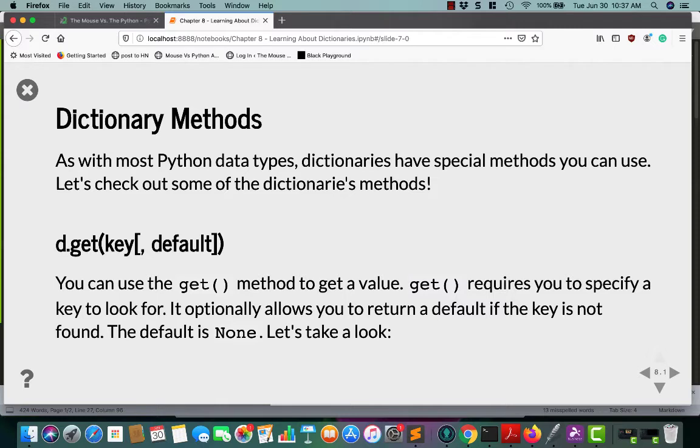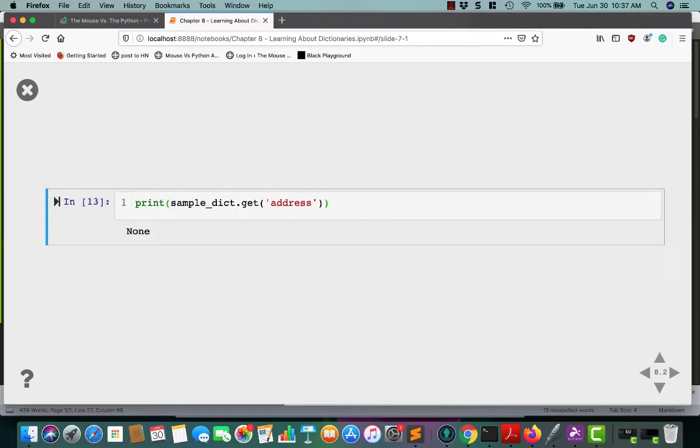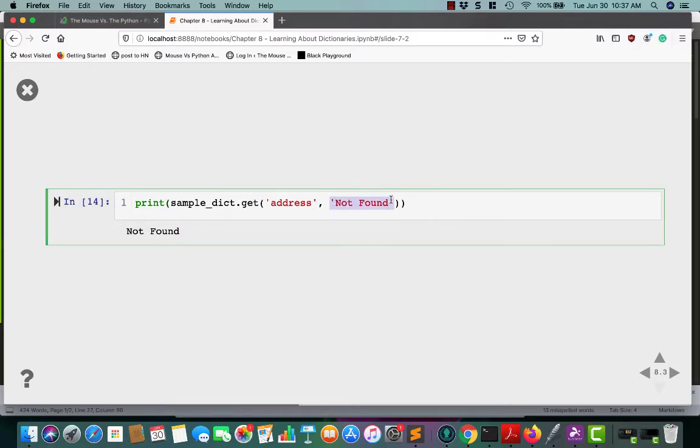Dictionaries have lots of different methods, and we're just going to go over a bunch of them right now. The first method we'll go over is get. The get method will get a value. It requires you to specify the key that you want to look for, like we were doing before, but it also lets you return a default if the key is not found. So if we want to say get address, it'll return None because we didn't specify a value. If you want to, you can specify the default and say get address, and it will return not found instead of None. That's up to you how you'd want to handle that. But that's one way around that issue that we were just seeing earlier.